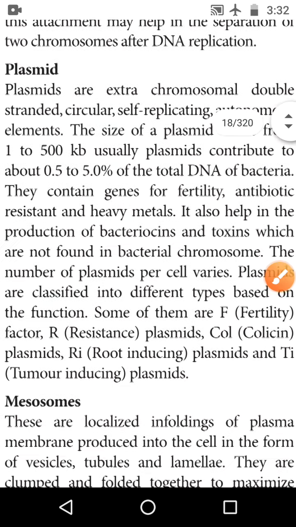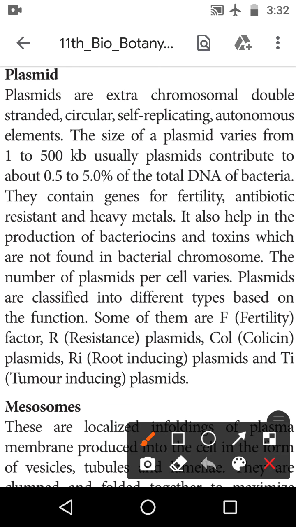Okay, we will see the next one, the plasmid. Plasmid is an extra chromosomal, double stranded, circular, self-replicating autonomous element.